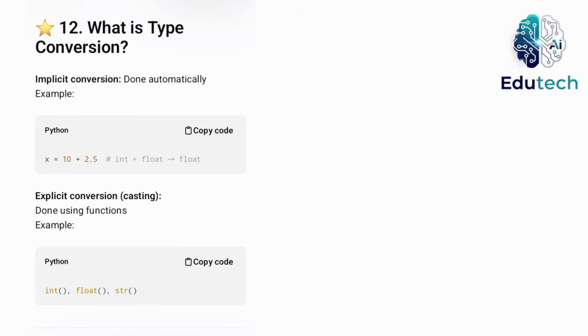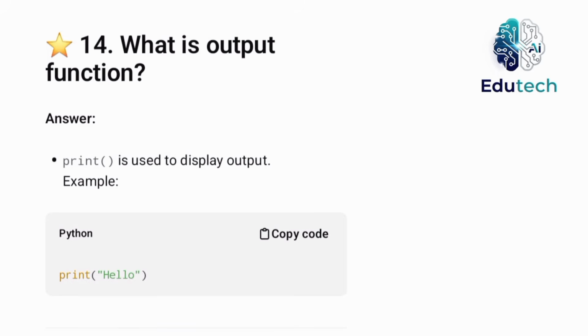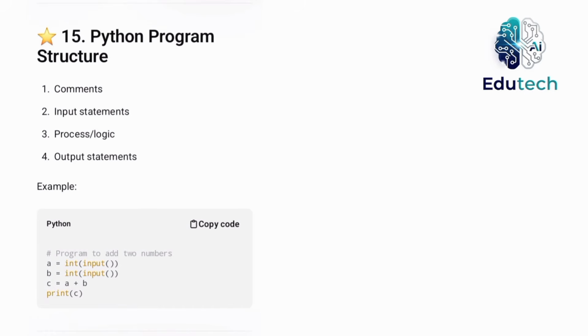What is type conversion? Implicit conversion and explicit conversion. Implicit conversion means done automatically. Explicit conversion means done using functions. What is input in Python? Used to take data from user, always returns string. What is output function? Print is used to display output. Python program structure: comments, input statements, process or logic, output statements.